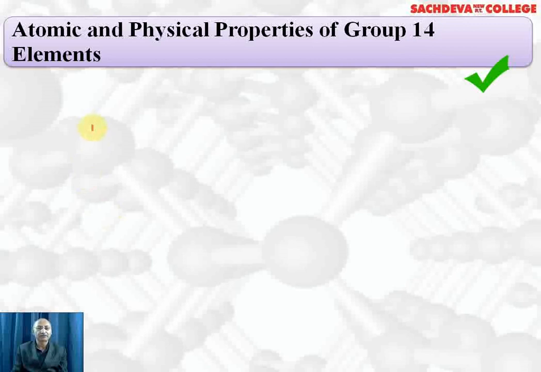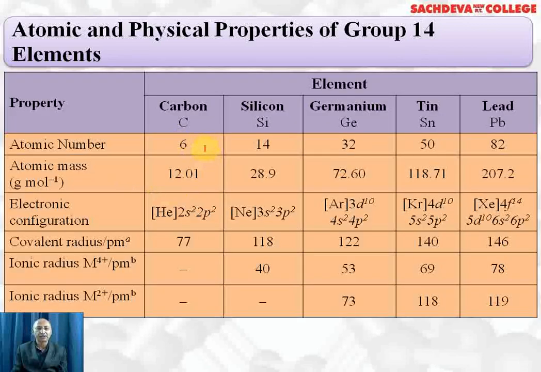Atomic and physical properties of group 14 elements: atomic number carbon 6, silicon 14, germanium 32, tin 50, lead 82. Atomic mass carbon 12, silicon 28.9, germanium 72.6, tin 118.71, lead 207.2. Electronic configuration ns2np2 in all cases. Covalent radius goes on increasing down the group. Carbon 77, silicon 118, germanium 122, tin 140, lead 146.